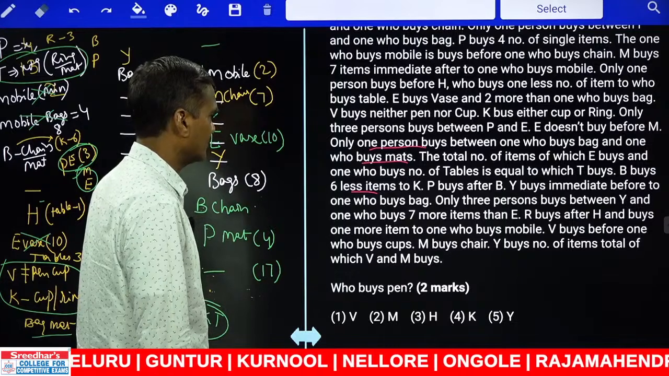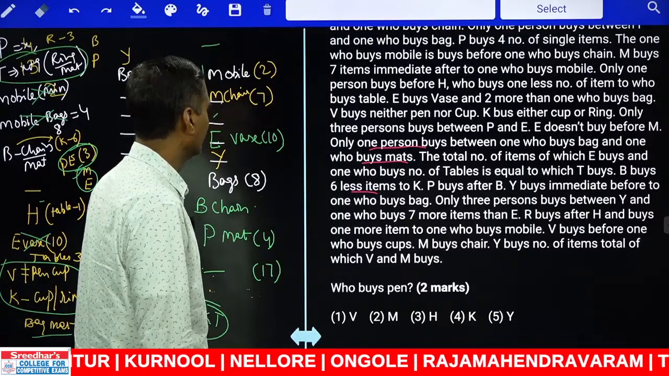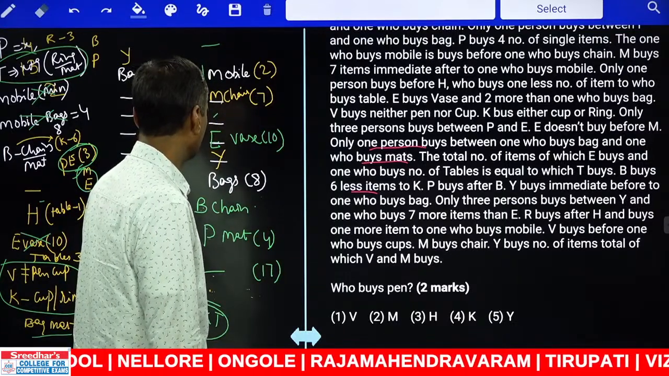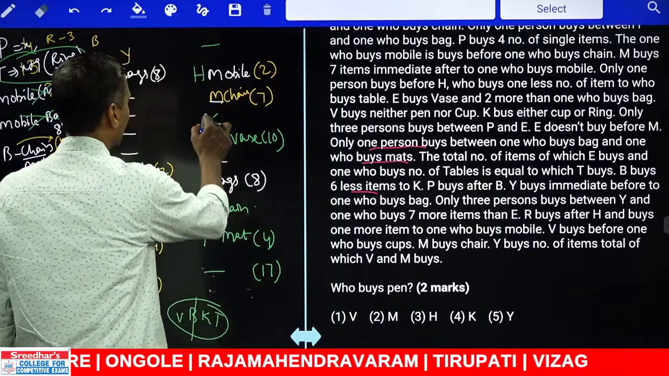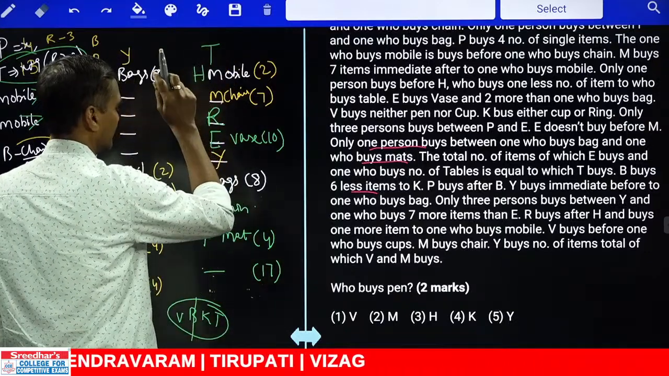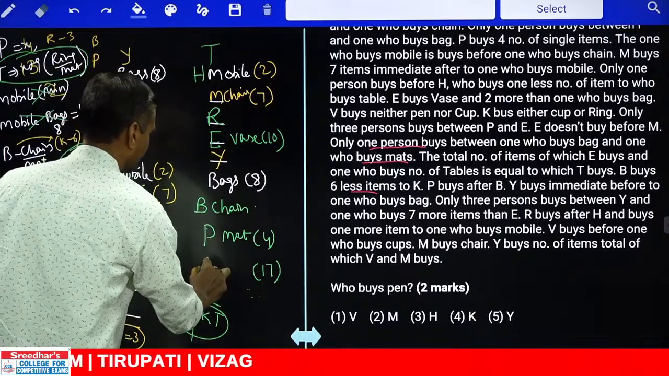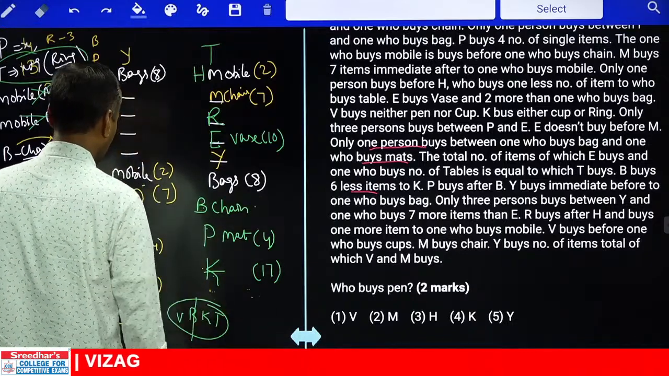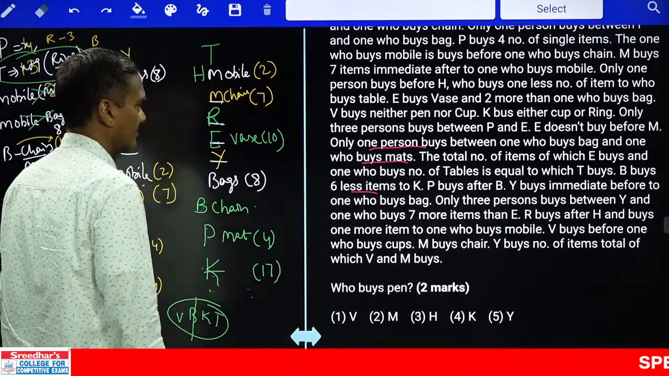R buys after H and buys 1 more than the one who buys mobile. And R must be 3, kabatti R ikkada, R must be here. R ikkada unte T will be here. Saripoyinda? R ikkada unte inka migilipoyindi evaru cheppandi? K must be here. Now K is how many? K is 17.